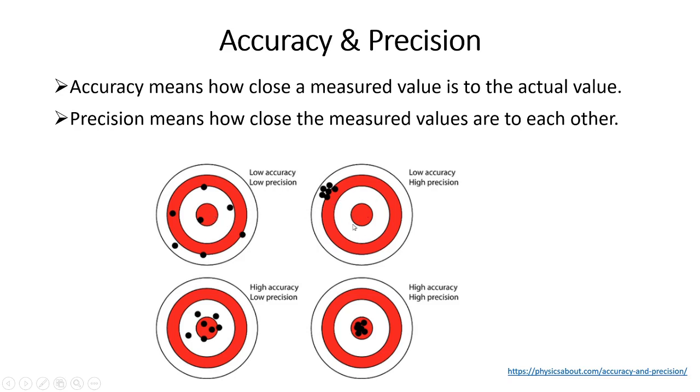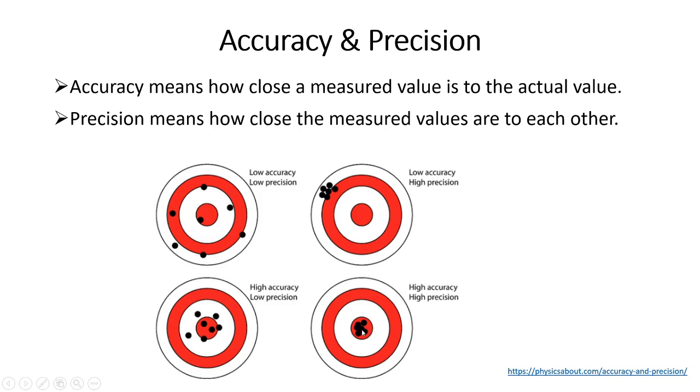In the second figure, the measured values are close to each other, so they have high precision, but it is away from the target, so it has low accuracy. In this third figure, the measured values are close to the actual value, but they are not close to each other. So it has high accuracy but low precision. In this last figure, the measured values are very close to the actual value and are close to each other. Hence it has high accuracy and precision.